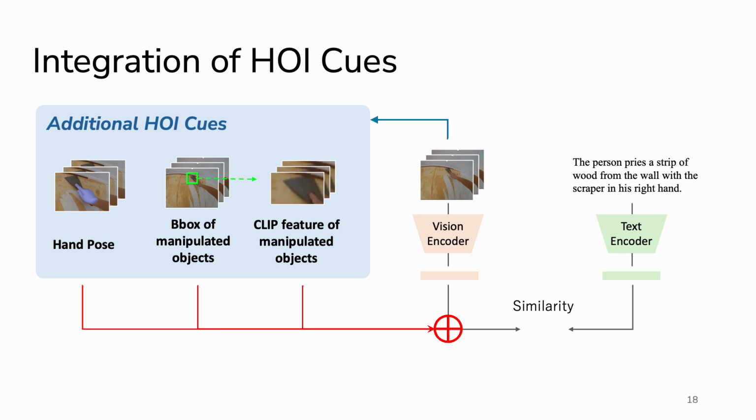Finally, we investigate whether explicitly adding HOI-related information can improve performance. In addition to RGB video features, we incorporate hand pose information, bounding boxes of manipulated objects, and CLIP features extracted from manipulated objects. We integrate these HOI cues into the visual representation and fine-tune the model using a small amount of our training splits. We train the model via contrastive learning by using positive answer text and distractors.